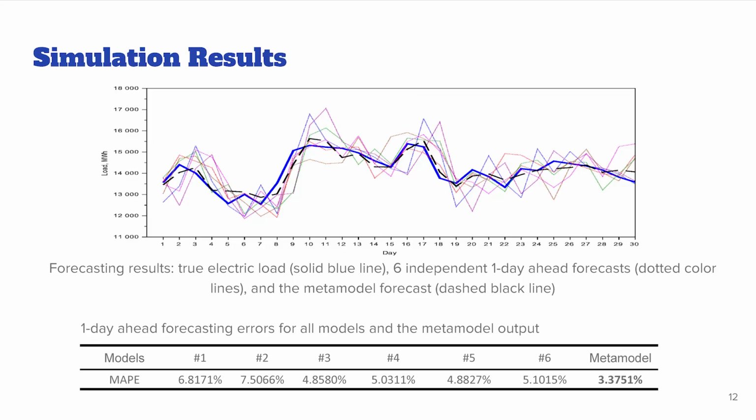We apply the proposed nonlinear metamodel and algorithm to obtain an optimal combination y hat star of the 6 forecasts from the ensemble member models. Error comparison in the table shows that the metamodel produces the error 1.44 times lower than the lowest error provided by the best ensemble member alone.